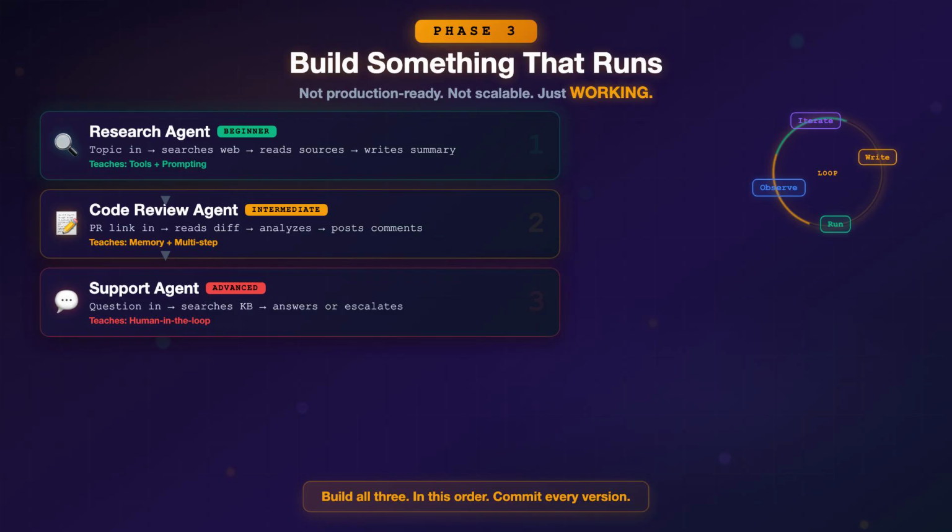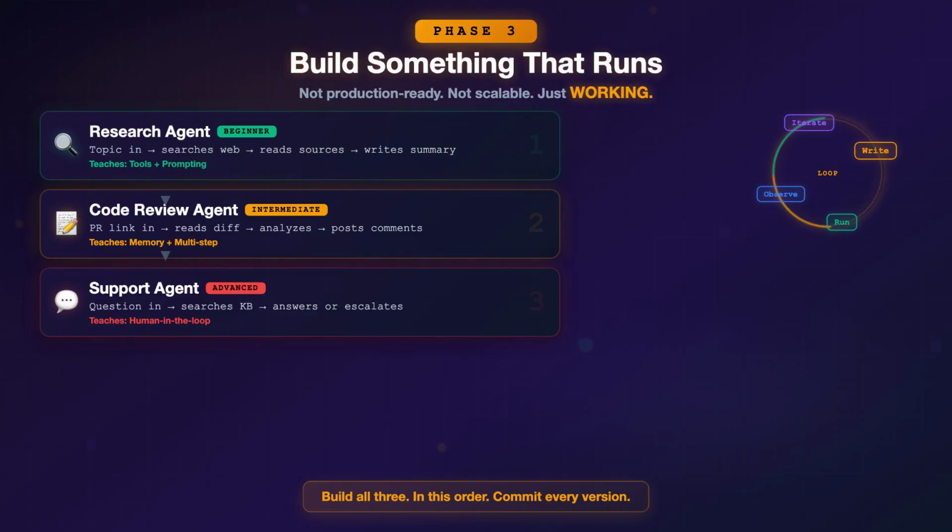The feedback loop of write, run, observe, iterate is how you actually internalize these concepts. No amount of tutorials replaces this. Here are 3 starter projects in order of difficulty. Project 1, a research agent. Give it a topic, it searches the web, reads multiple sources, and writes a summary. This teaches you tools and basic prompting.